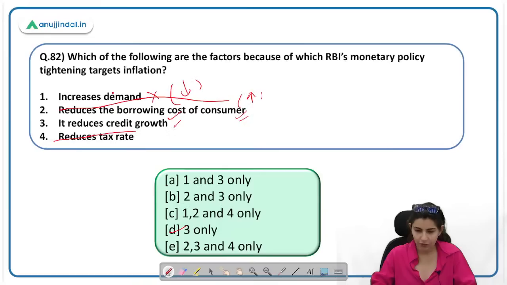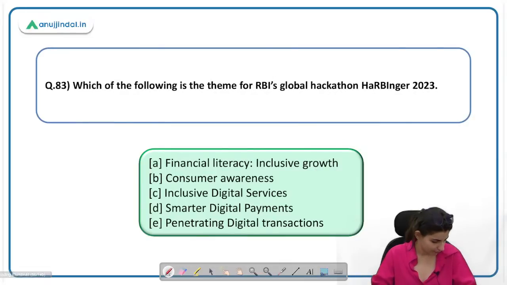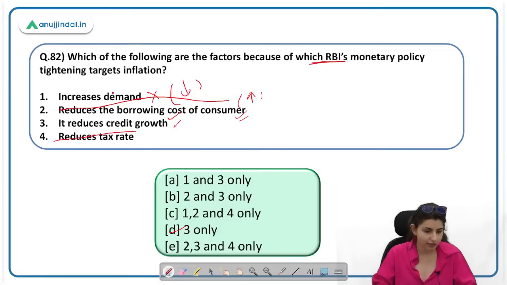82 का B नहीं है, 82 का D है, 3 only. They are asking you what is the factor? Why do we target monetary policy tightening, right? To reduce credit growth, C is the correct option. C is the correct option, 3 only.